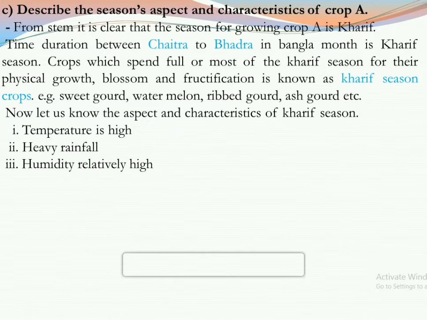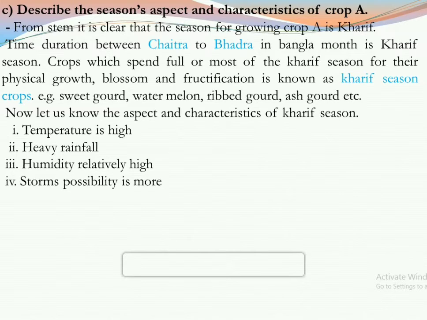Humidity is relatively high, as there is so much sunlight, hotness, and rainfall available. So humidity should be high in the environment. Water vapor is very much in the air. That is why humidity is high.